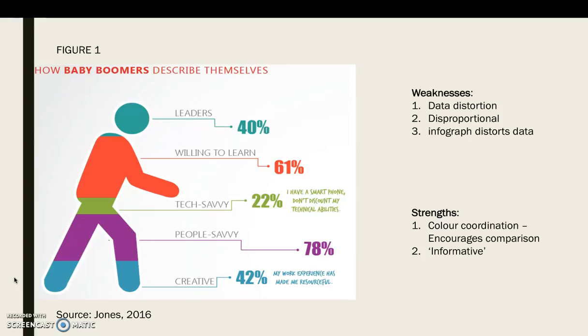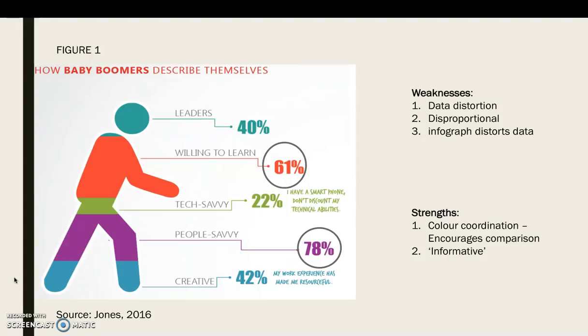The first being that some of the percentages accumulated do not total 100%, but in fact 243%, which clearly reduces the precision and accuracy of the graph and its represented data. Subsequent to the fault of the percentages is the disproportional size of each section linking to its specific portrayal of data. As you can see, the size of willingness to learn 61% comes across as larger than the people savvy 78%, and so in a visual manner gives off bad interpretations.